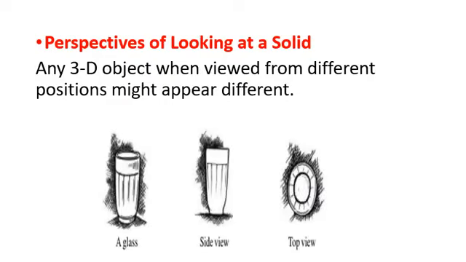You can understand this from this example. If a glass is seen from the front, it will look like this, the first figure. The second figure will be the side view, and if I look at the glass from the top, this circle will be the top view of the glass. I hope this is very much clear to you.